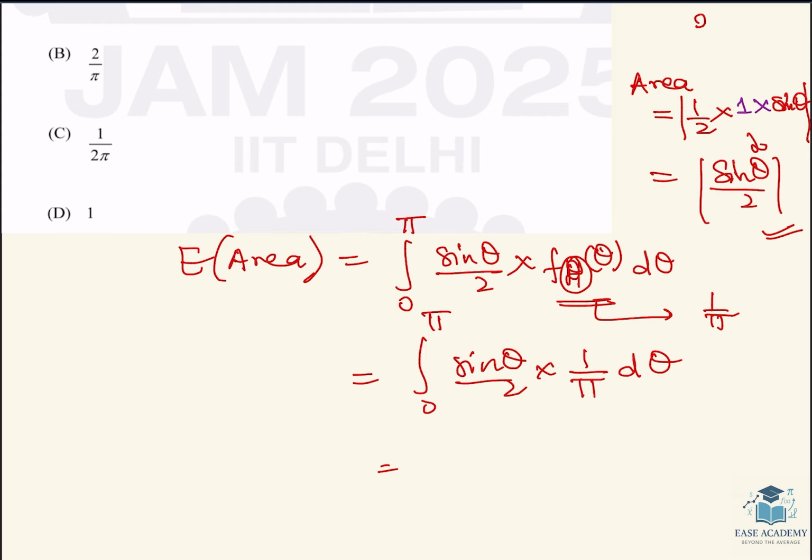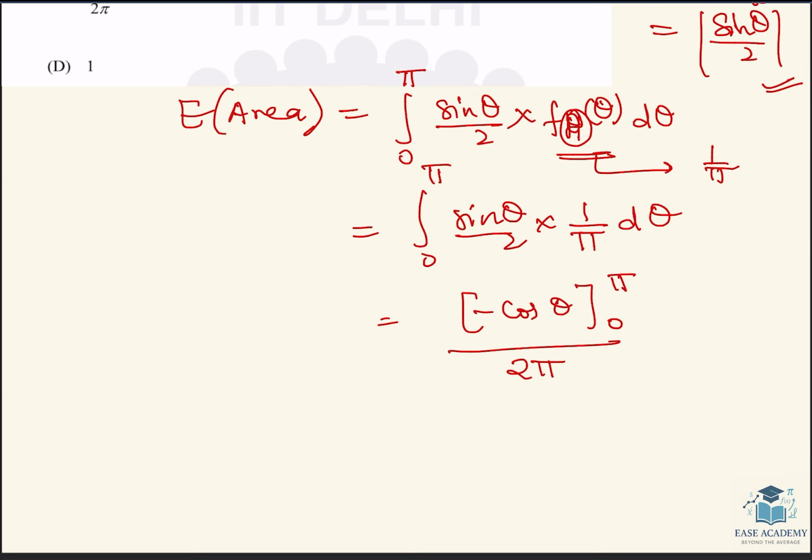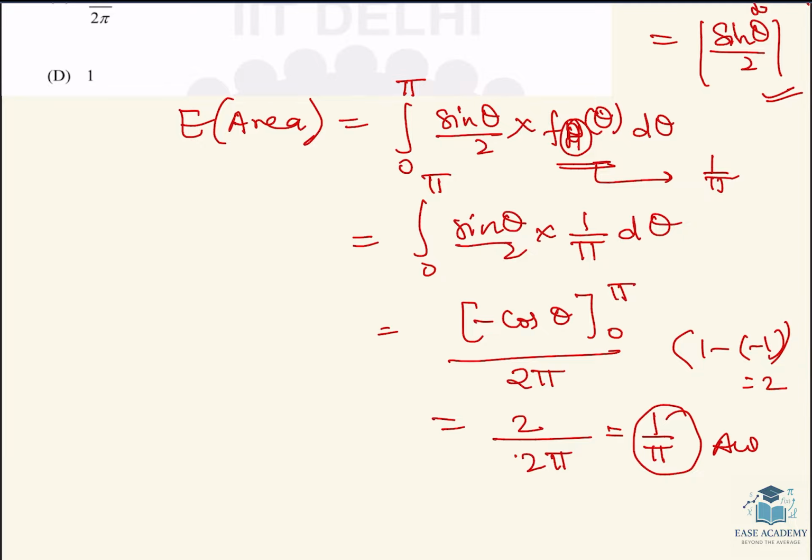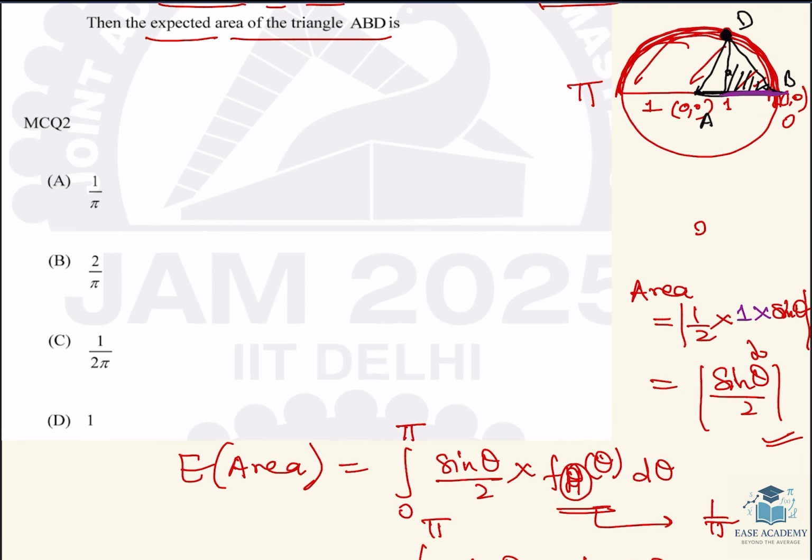दिस विल बी साइन थीटा का इंटीग्रेशन, minus cos theta from 0 to pi, by 2 pi. This will become cos pi and cos 0. This will be 0 by, that is 1 minus 1, that is 2. 2 by 2 pi, that is 1 by pi is the answer. So the option number A.